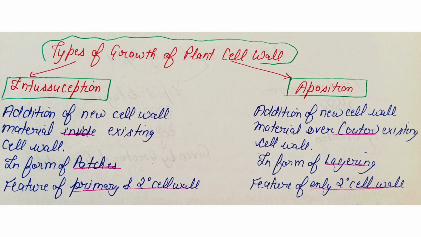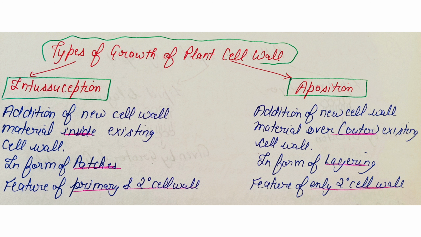Now we will see how growth occurs in the cell wall. Two types of growth are seen. First is intussusception. Second is apposition. In intussusception, the addition of new cell wall material occurs inside the existing cell wall. This growth inside the existing cell wall occurs in the form of patches. It is a feature of both primary as well as secondary cell wall.